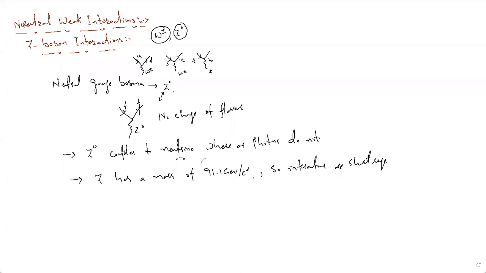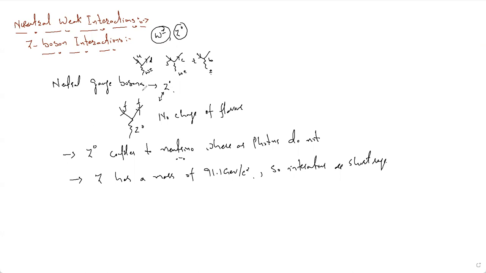Try to understand it in a very simple way: the weak interactions are mediated by two mediating quanta. One is W plus minus, and we call those the current interactions. Those weak interactions where the mediating quantum is the Z boson, the neutral gauge boson, we call neutral weak interactions or Z boson interactions. Now, in the previous case, the flavor of the quarks changes once it couples with W plus minus, like these cases.